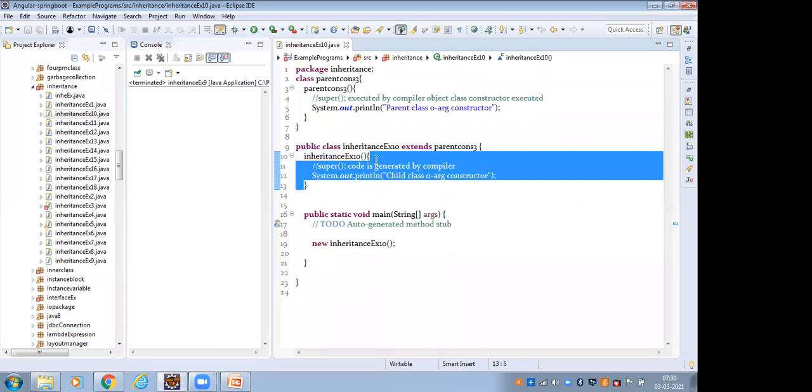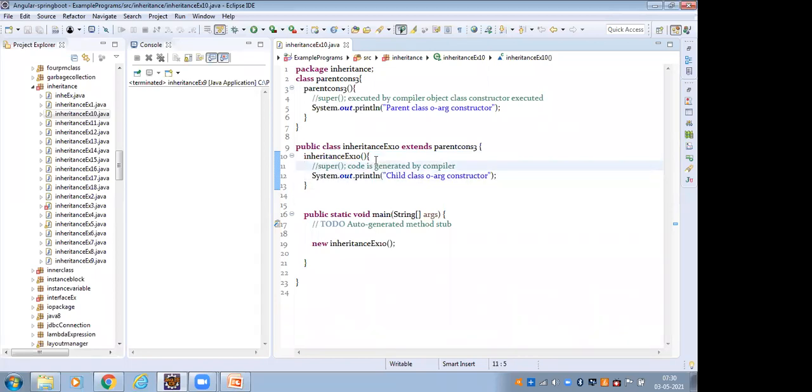In the constructor's first line, I have not given any this or super keyword. Then the compiler will execute super. As a developer, I have not given any this or super keyword, so the compiler will execute super.